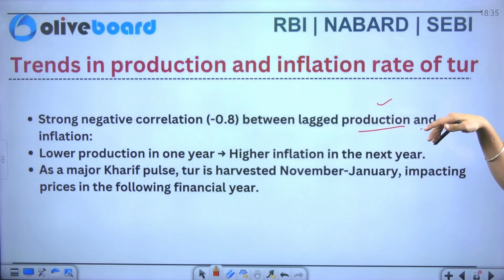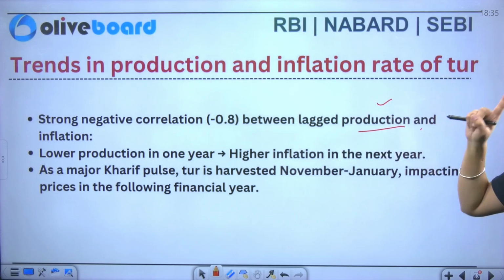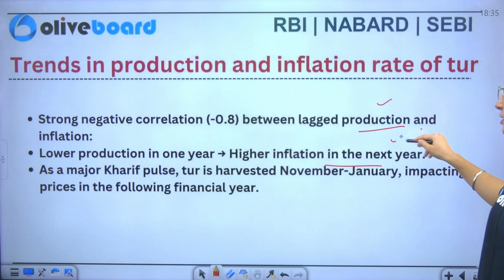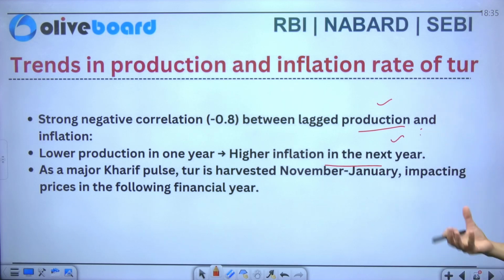Okay. Now if I talk about the negative correlation that has been lagged between the production and inflation here, that is minus 0.8. Lower production in one year leads to high inflation in the next year. As a major kharif pulse, tur is harvested in the season of November to January, and that is impacting the prices of the following financial year.